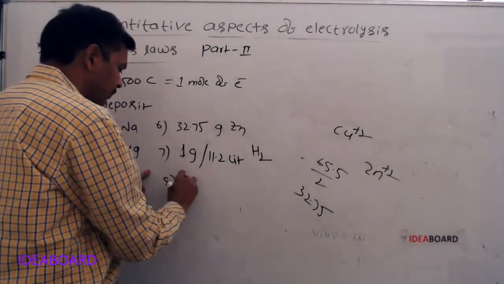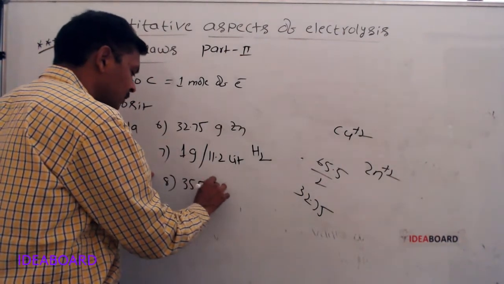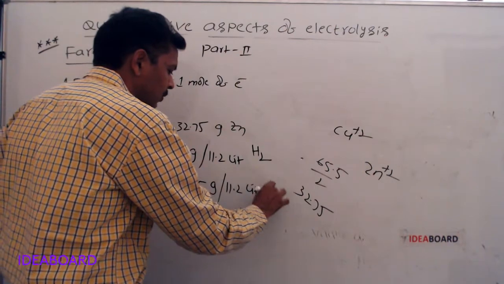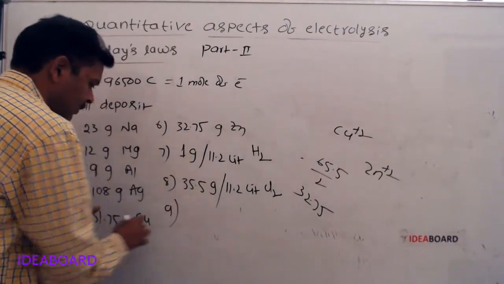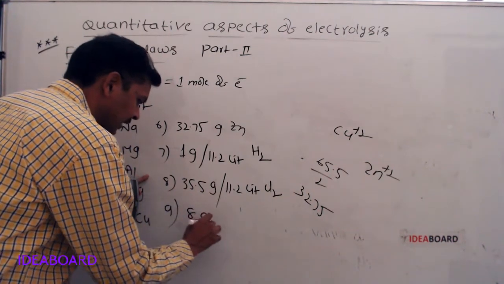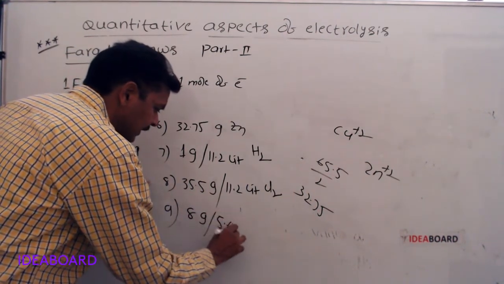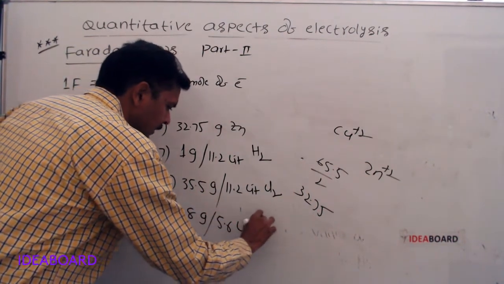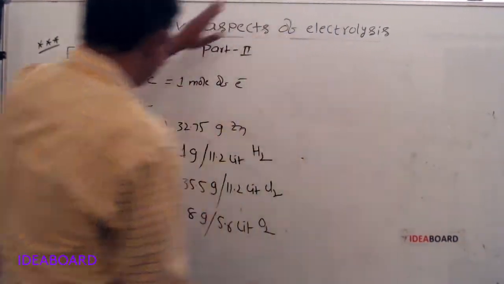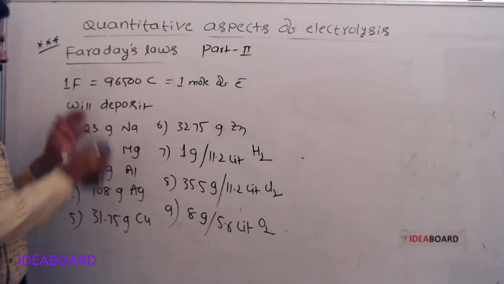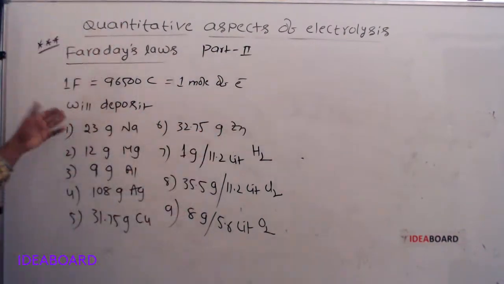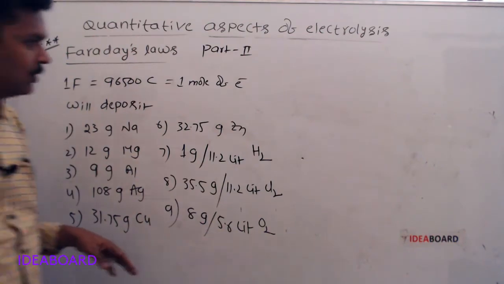If you take chlorine, 35.5 grams or 11.2 liters of chlorine. If you take oxygen, 8 grams or 5.6 liters of oxygen. 1 Faraday, or this many coulombs, or 1 mole of electrons will deposit 1 equivalent of substance.